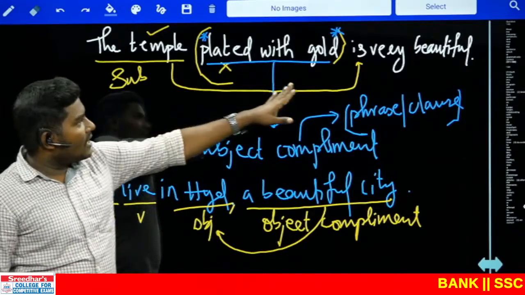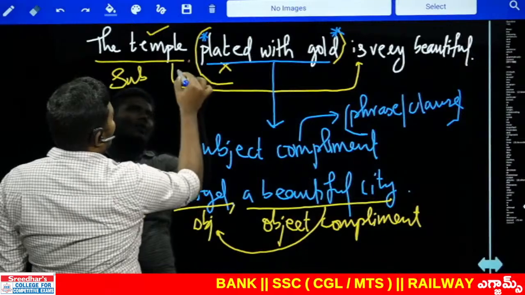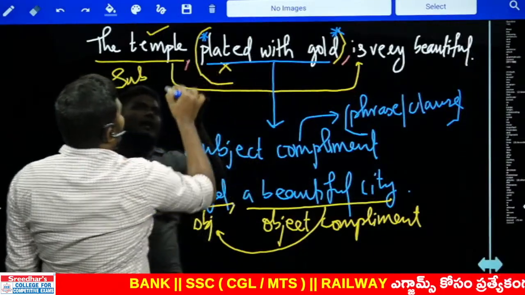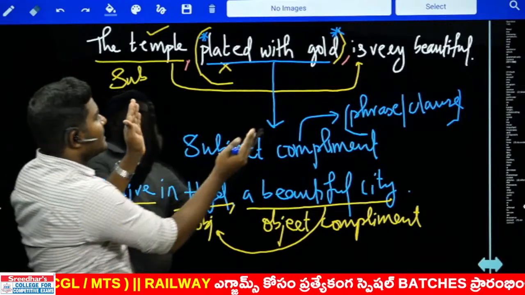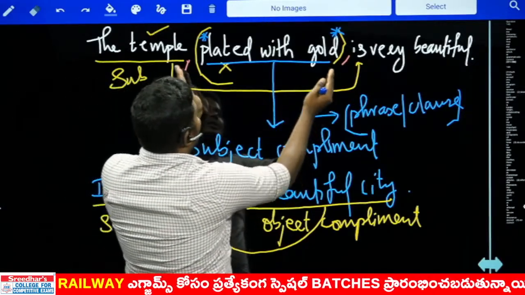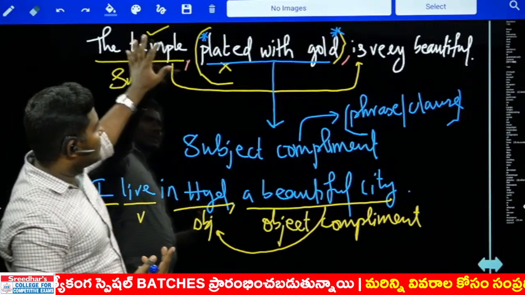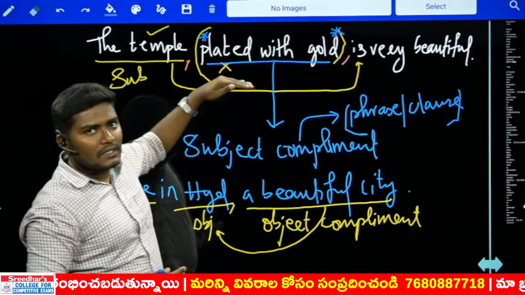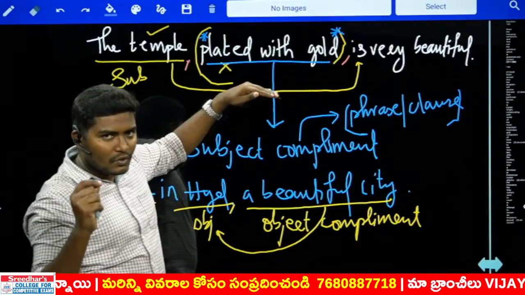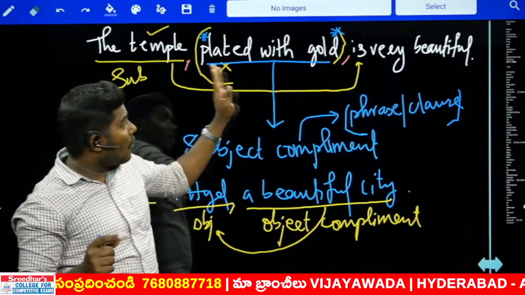I have not given any additional indicators, but the indicators that I can give you here are nothing but commas. In the examination, they may add two commas, which is basically the information that is added between the two commas. So there you can clearly find out this is a subject and this is a verb. The information between the two commas is actually additional information.